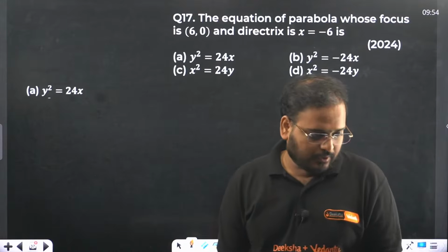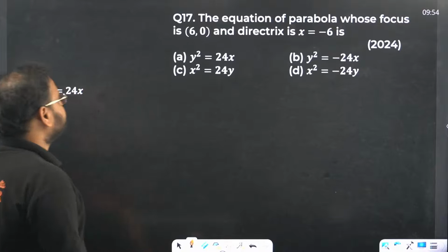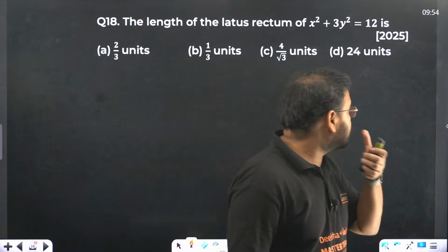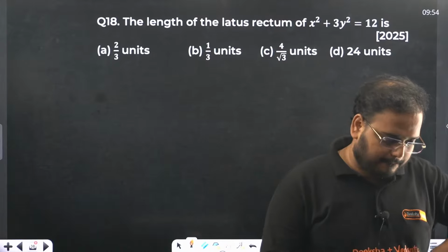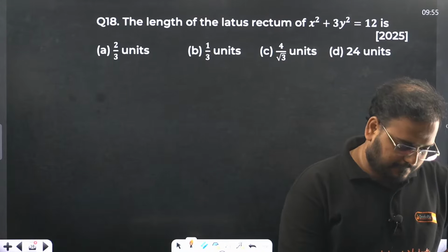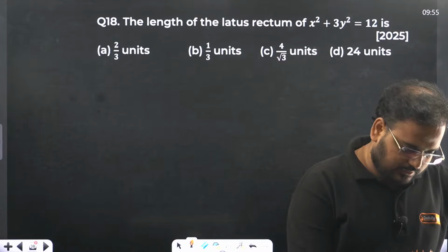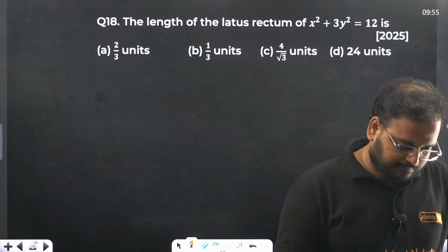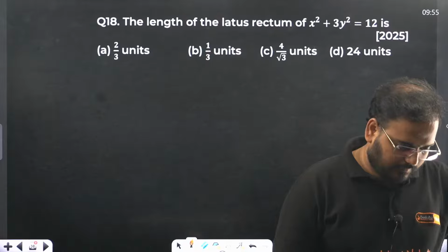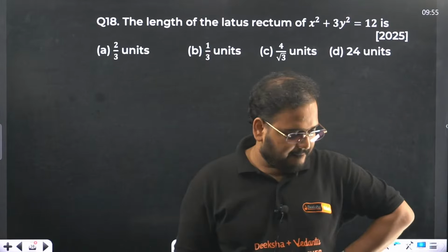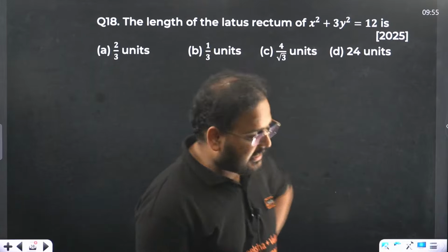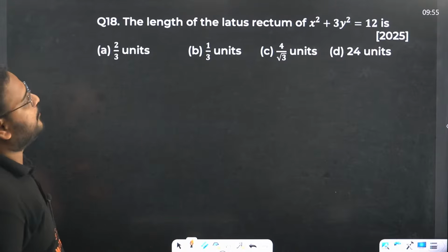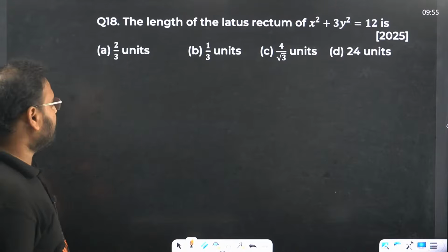Yes, good one. Moving on, guys. 18th one. The length of lattice rectum of x square plus 3y square equals to 12. Next question, please. Yes. So 94% students got it right because I did the answer faster than the poll. I'm looking for the length again.